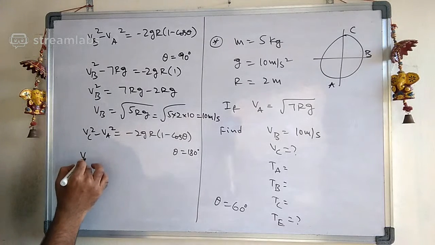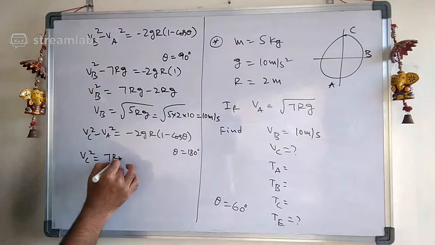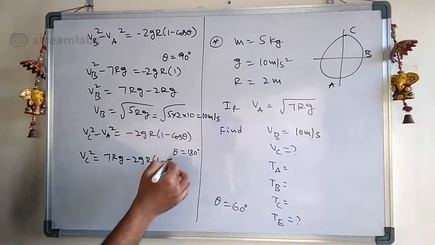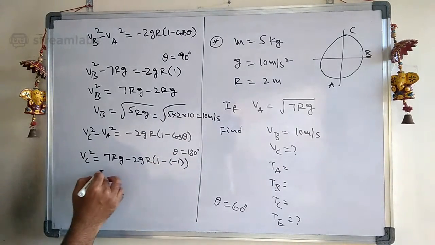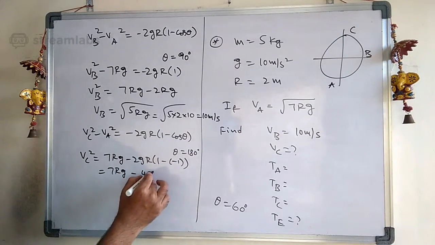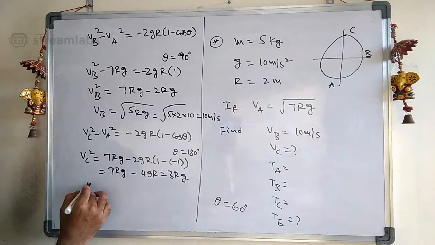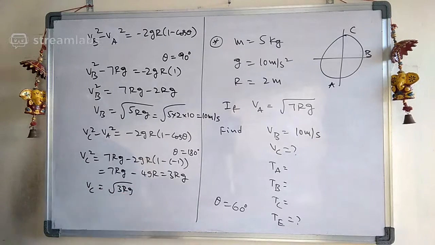Therefore VC square is VA square, 7 rg, minus 2gr into 1 minus of minus 1, which is plus 2, so 7 rg minus 4 gr, that is 3 gr. VC equals root of 3 rg.